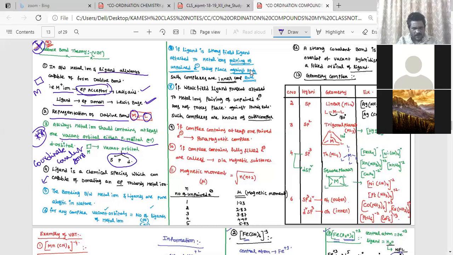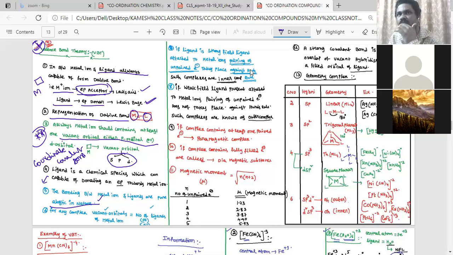The bonding between the metal ion and the ligands is always elastic. Elastic is not a new term. Elastic means it always tries to pull electron pairs, it always tries to pull its electron pairs towards the metal ion.